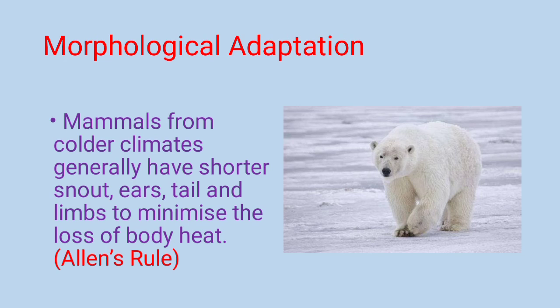They should conserve the body heat. So to conserve the body heat, they have the shorter snout, ears, tail, and limbs to minimize the loss of body heat. And this is Allen's rule, that is, to have the shorter snout, ears, tail, and limbs to minimize the loss of body heat in the mammals of the colder climates.